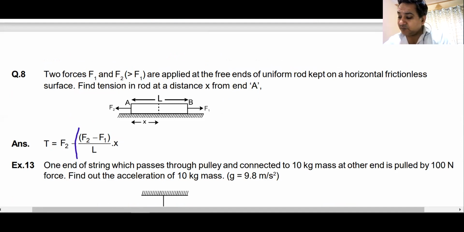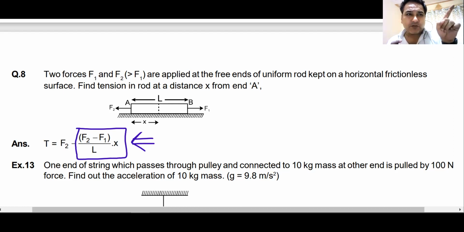This is what I call linear variation of force along the length of the rod. At one end it is F2, at the other end it is F1. So the linear variation is F2 minus F1 divided by L into X. If F1 was not there, it becomes F2 into X by L. And if there is no F2, this becomes F1 minus F1 into X by L. So we get the original formula that we had derived.